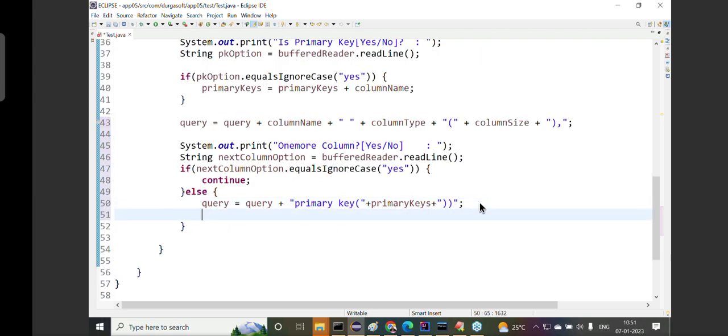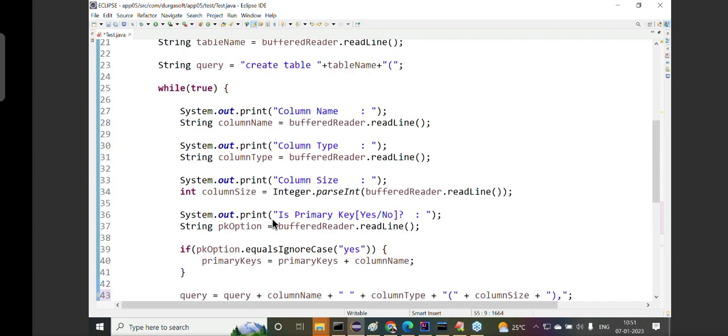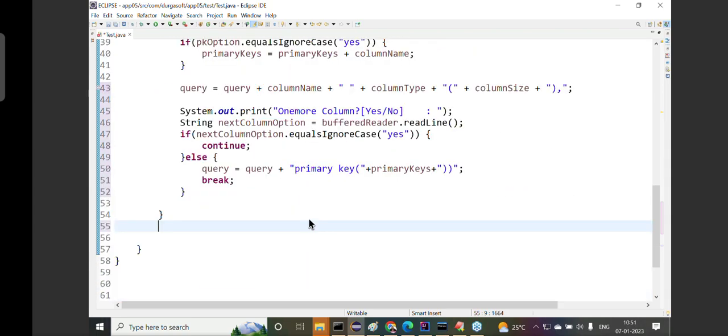After preparing this query in this way, then we have to provide the break statement. If user says no, I want to add only these columns, no next column, no next column, then finalize the query. Then move outside of the while loop. After moving outside of the loop, we can first display the query. Query is right or wrong, we have to identify, then after that we have to execute that query. Sir, got it or not?